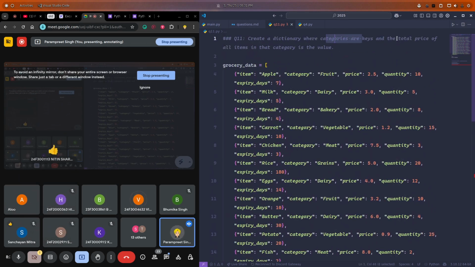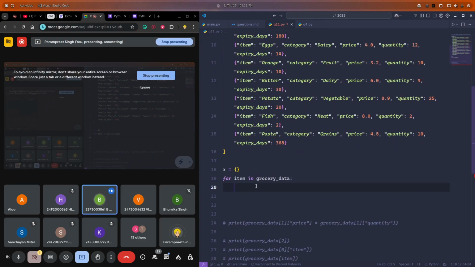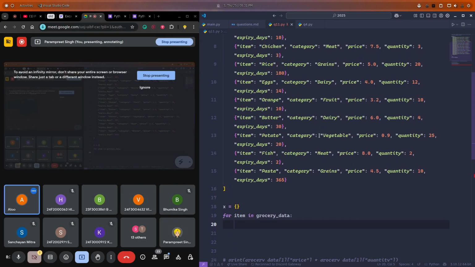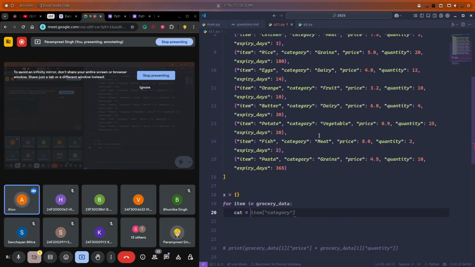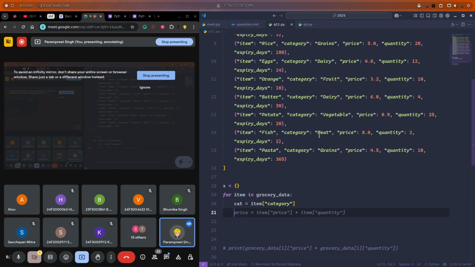I want categories as key and total price of all items in the category as value. We will access the category. How can I access the category? Cat is equal to item, then category, in these square brackets. Yes. Now we have the category.